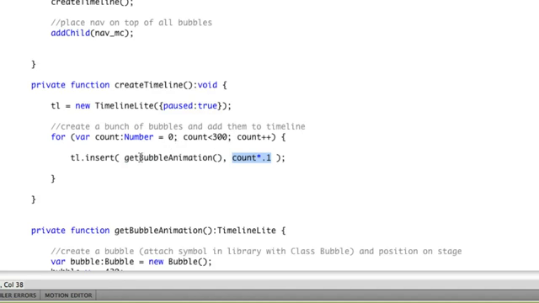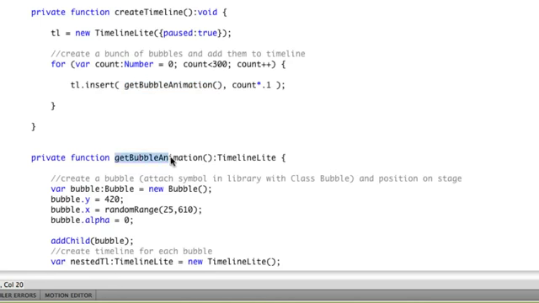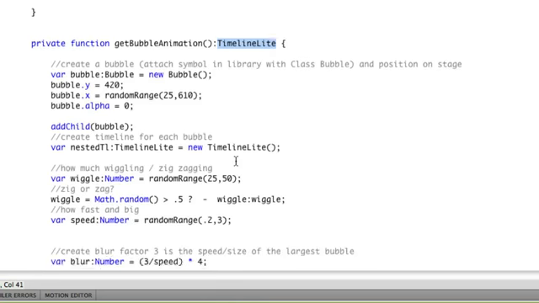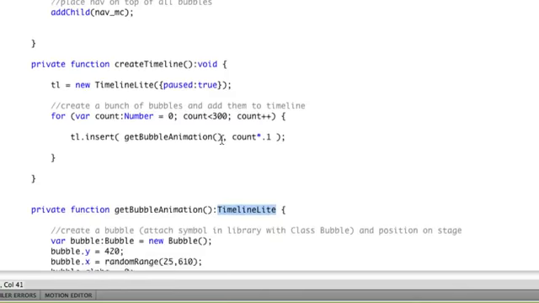So what does get bubble animation do? How are we inserting a function into a timeline? Well, this is a little bit new to you guys. What we're doing is we're calling a function that returns a TimelineLite. So right down here I have get bubble animation, and you'll see that the return type is in fact a TimelineLite. So this function here does a little bit more than maybe one function should do, but that's okay.